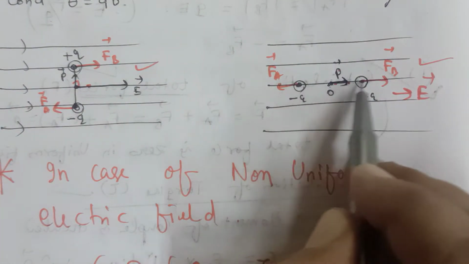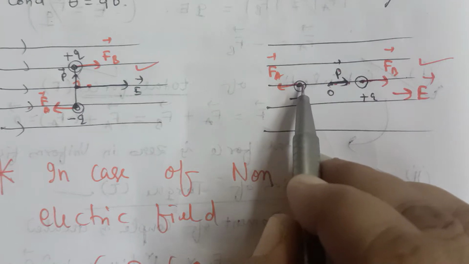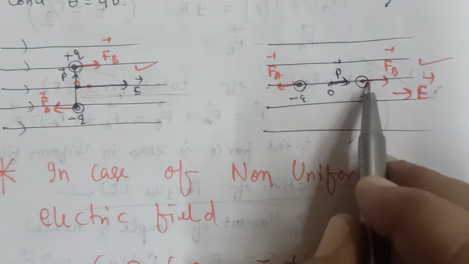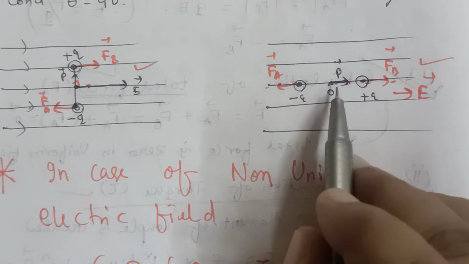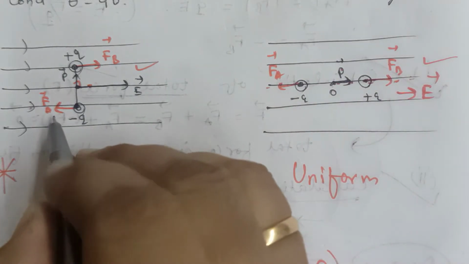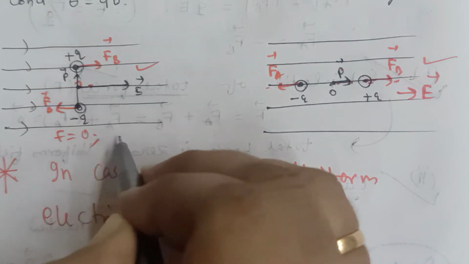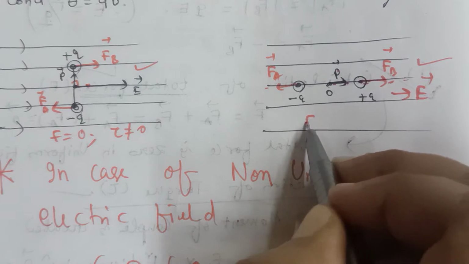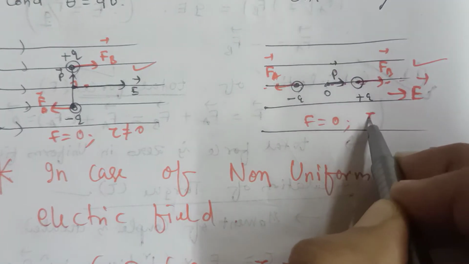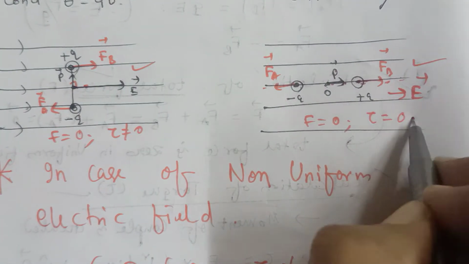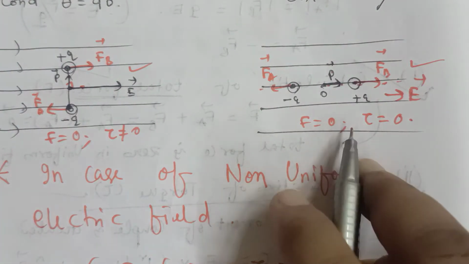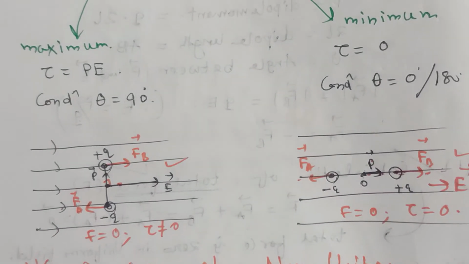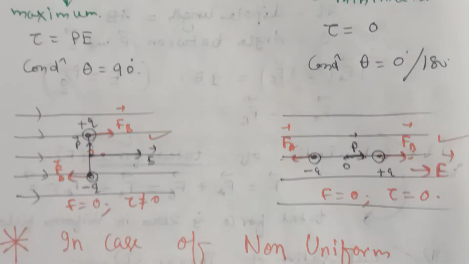You see the dipole is here, the FB vector is here, the FA vector is here. This will pull outwards, and this will pull outwards. The net force is 0, and the net torque is also 0. Here the net force is 0, but the net torque is not equal to 0. So this is the case of minimum torque, where the formula gives 0, and this is the case of maximum torque, where the formula gives PE.